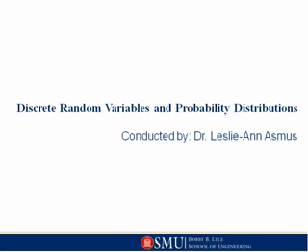We first started with what random variables are in general. We talked about what a discrete random variable is, and the probability distributions associated with these. We talked about the expected values in general and variance for random variables, discrete random variables, and then had a brief look at Chebyshev's theorem.